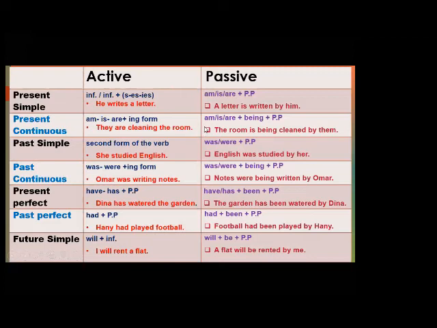So in the passive voice, the present continuous verb will be am or is or are, and the verb will be in the past participle. Before it, being. The ing will be with be. So am or is or are being plus the past participle. Here we will start using the room. So the room is being cleaned by them.